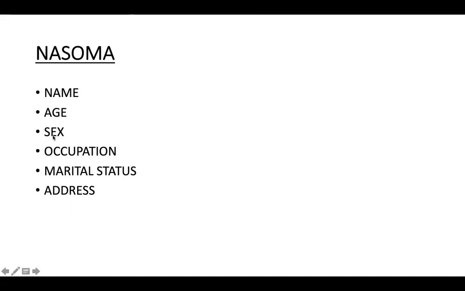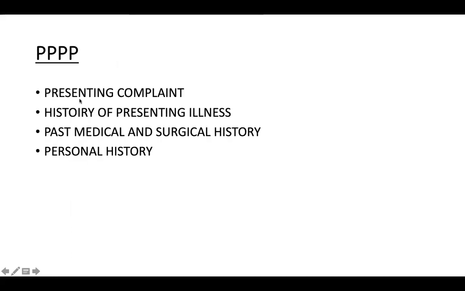Moving forwards, presenting complaint: write in chronological order. You all know about that. History of presenting illness: I'll further tell you what to ask specifically in history of presenting illness in the further slides. Here, just the 4 Ps: the presenting complaint, presenting illness, past medical and surgical history, and personal history. So the first P is for the presenting complaint, second is presenting illness, third is past medical and past surgical history, and fourth is the personal history.